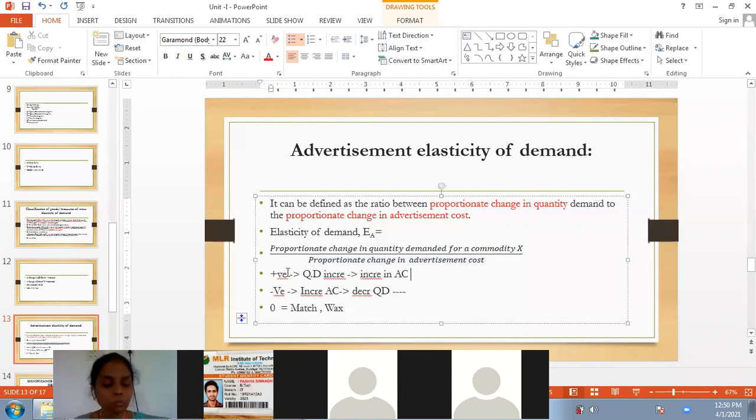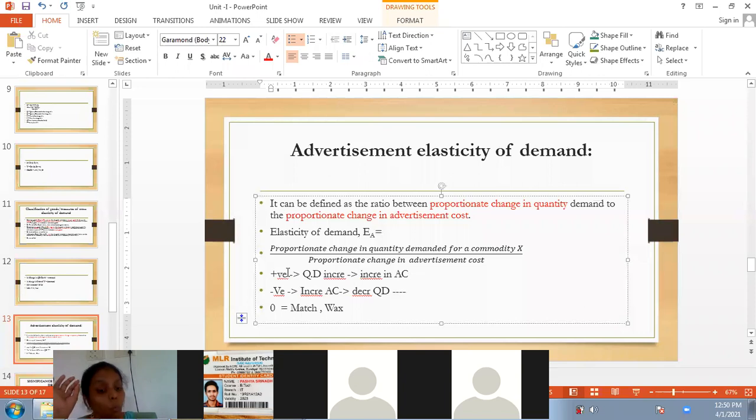The proportionate change in quantity demanded for a commodity X to the proportionate change in the cost of advertisement is called advertisement elasticity of demand. Now, when we calculate the advertisement elasticity of demand, in some cases it may be positive, may be negative or zero. These are the measurements of advertisement elasticity of demand, or types of elasticity of demand. We can call it either, types or measurements, both are the same.